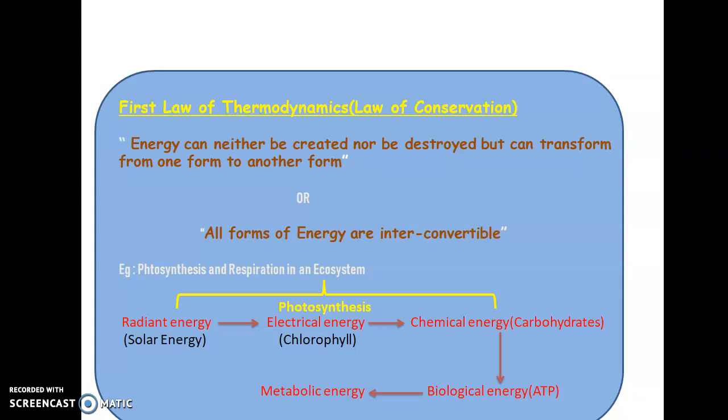This is called the law of thermodynamics. In this example, all the energies are transferable or interconvertible forms, right? They are not getting synthesized and not getting destroyed in any way, but are transformed from one form to another form. This is called the first law of thermodynamics. I hope you understood. As the energy is not getting created or destroyed, we can say that the energy is getting conserved, or it is also called the law of conservation of energy.